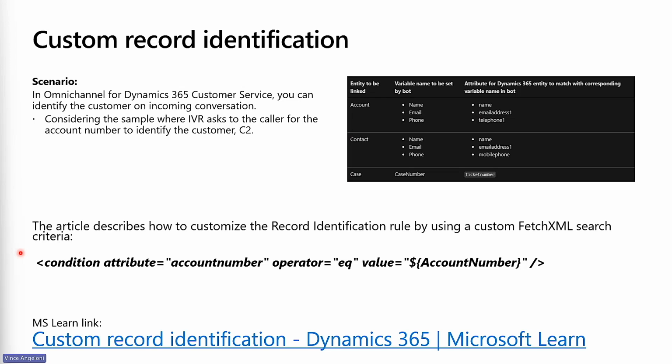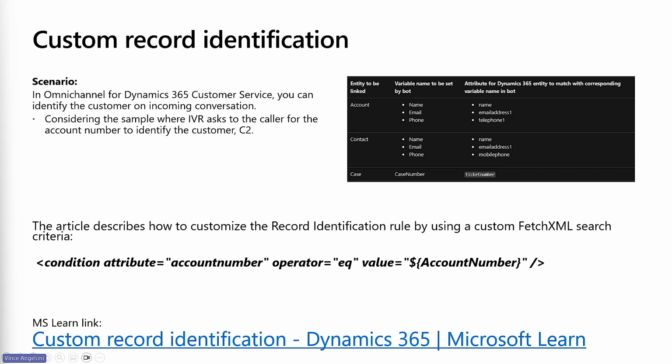This article describes how to customize the rule by using the custom fetch XML search criteria. In the slide, we can see a very simple condition that in this case uses the account number to identify the customer.